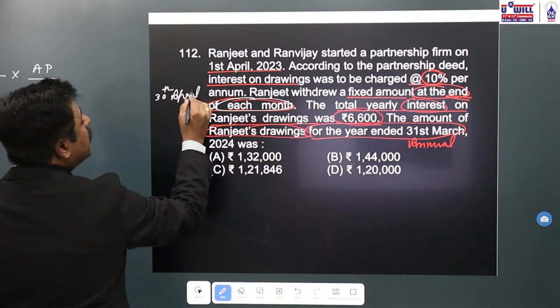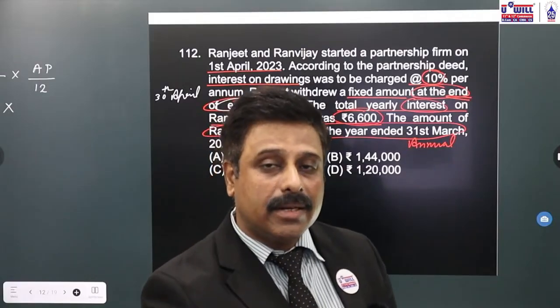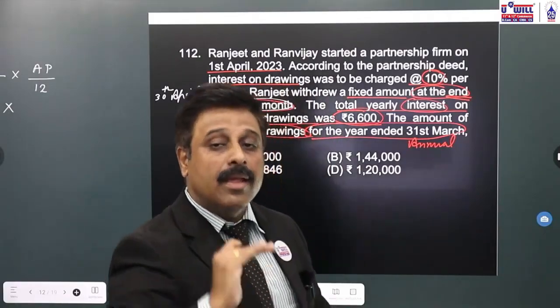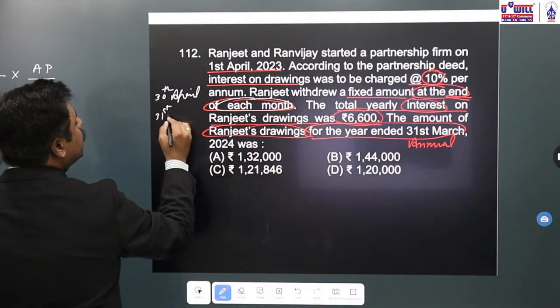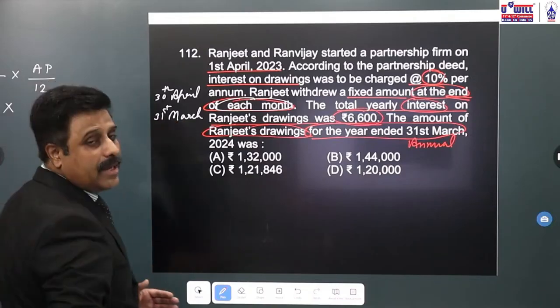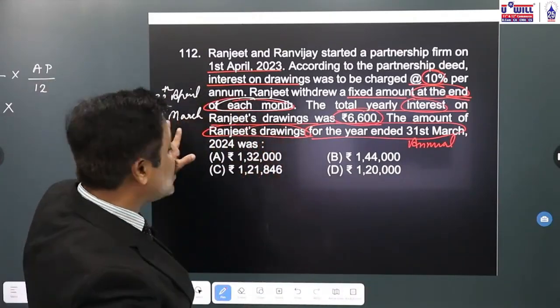He withdraws the amount at the end of each month, means 30th April, 30th May, 31st May, 30th June, 31st July, and so on. What will be the date of last drawings? 31st March. Every month at the end, if he withdraws the money, first drawings he will make on 30th April, last drawings he will make on 31st March.